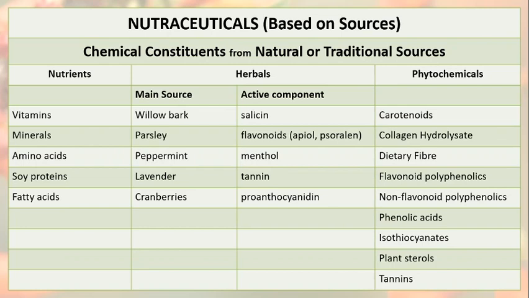Now the third category under the chemical constituents from natural sources is phytochemicals. The phytochemicals constitute a class of nutraceuticals coming from the natural sources. They are classified on the basis of the chemical name given according to their phytochemical properties. For example, carotenoids coming from isoprenoids, as we have already seen previously, terpenoids as we call them.